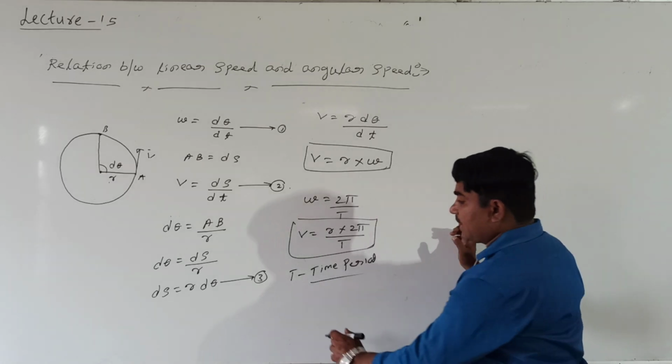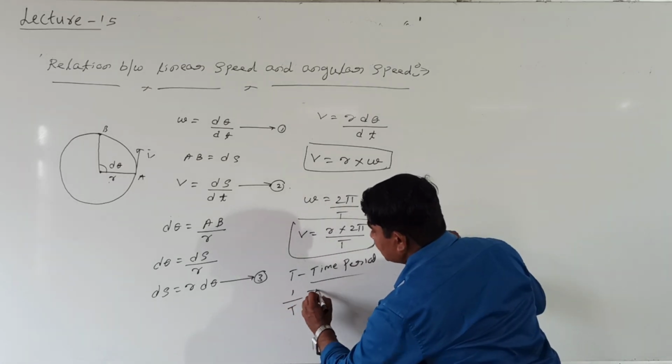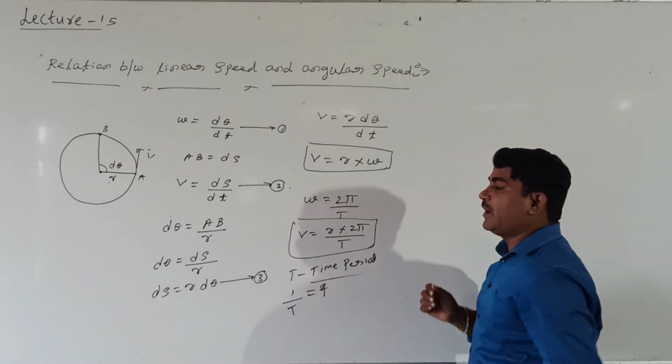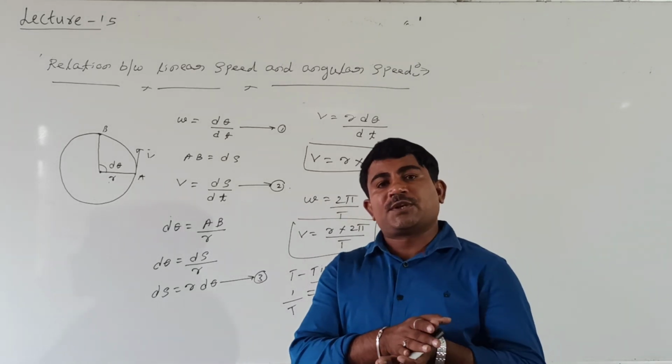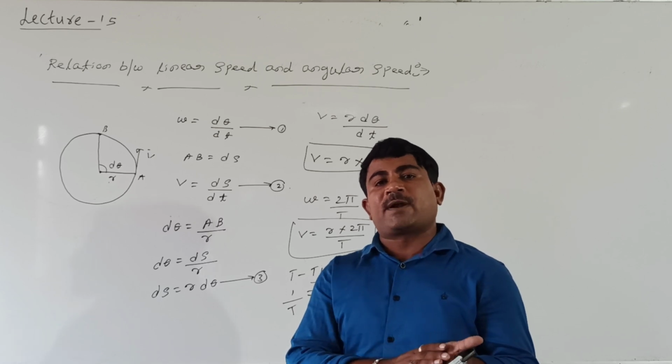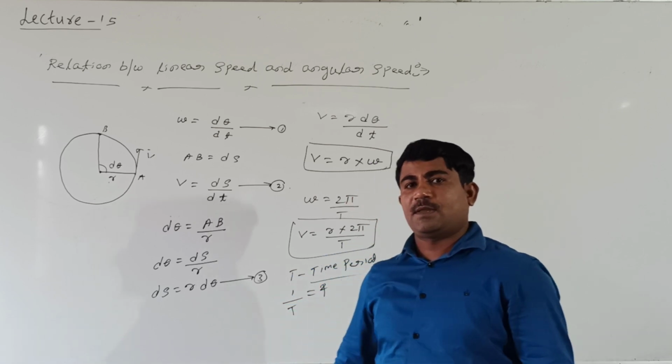But the reciprocal of the time period we call frequency. Frequency means the number of oscillations or rotations covered by the particle in 1 second.